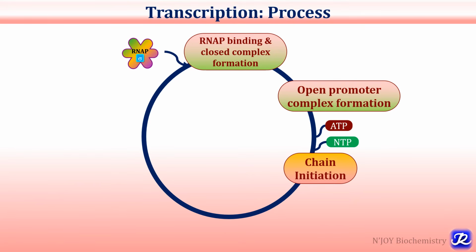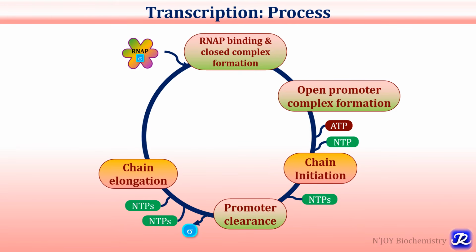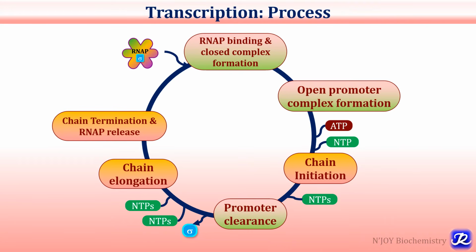The third is chain initiation. Fourth is promoter clearance, then there is release of sigma factor. Then chain elongation. And the sixth one is chain termination and RNA polymerase enzyme release. As it is a cyclic process, it can restart again. So this is the overview of the process of transcription in prokaryotes.